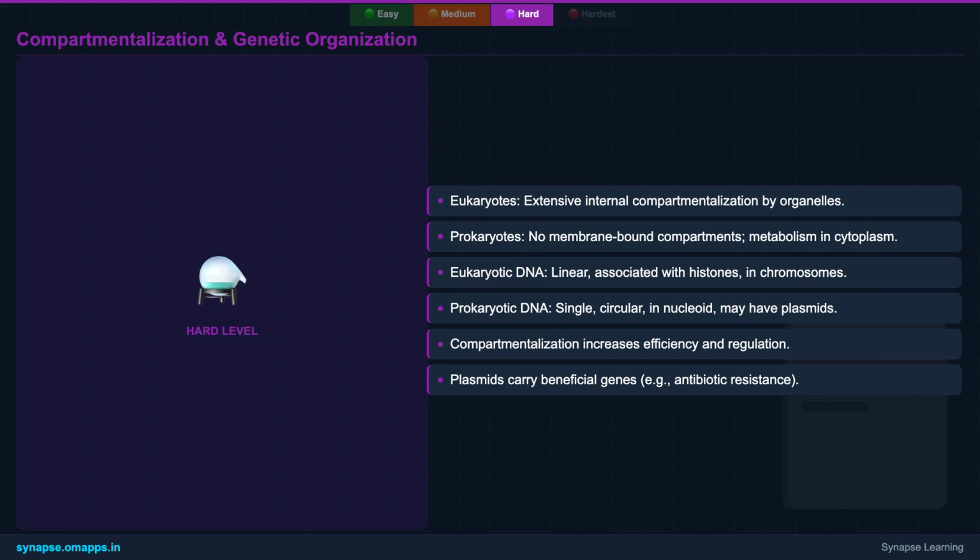Eukaryotic cells excel in this, with organelles allowing specialized biochemical reactions to occur simultaneously, boosting efficiency. Prokaryotes, lacking these compartments, conduct most metabolism in their cytoplasm. We also examine their genetic material, linear DNA with histones in eukaryotes, forming complex chromosomes, versus the typically single, circular, histone-free DNA in prokaryotes, often accompanied by plasmids. These differences underpin their distinct biological capabilities.